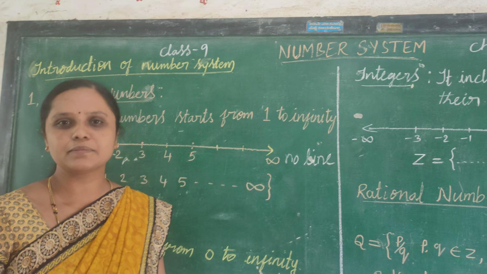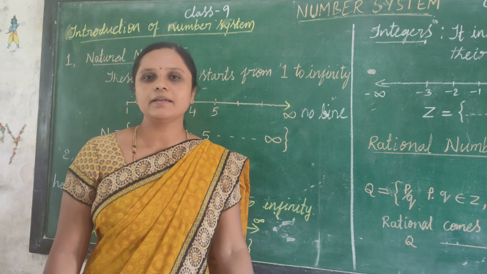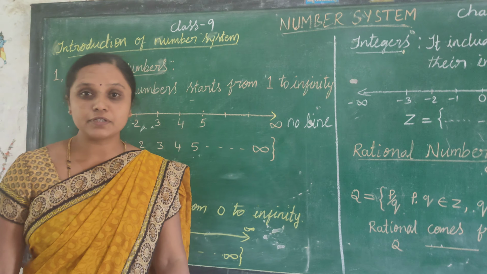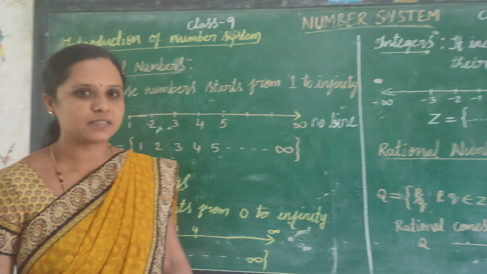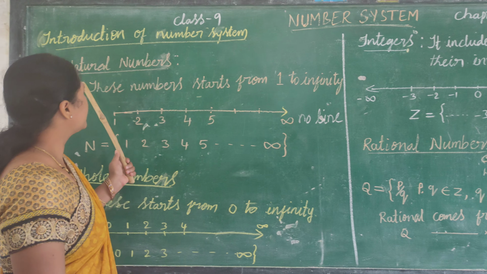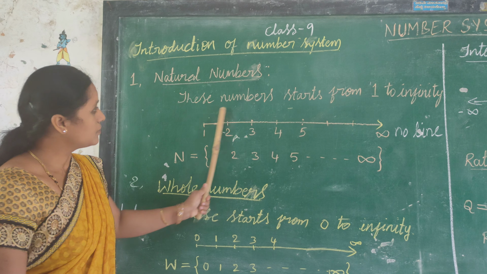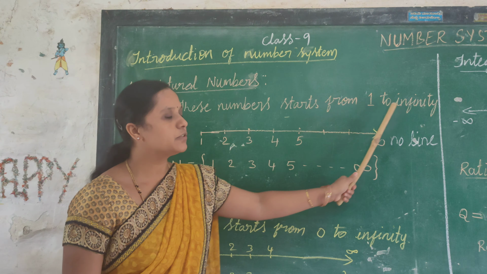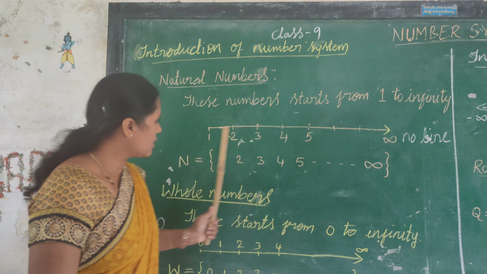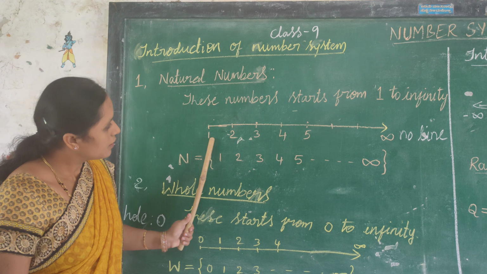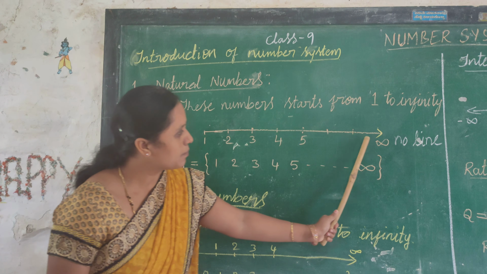What is number system? In your day-to-day life, you are using the numbers for counting and purchasing and other purposes. Here, the counting numbers are called natural numbers. These numbers start from 1 to infinity. Here, the numbers can be expressed on the number line.